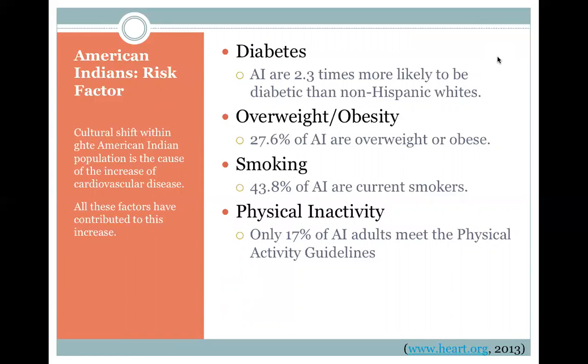So over the past 50 years, the shift within this culture has consisted of less physical activity, a change in their diet, and more of the population smoking, which we know are all risk factors for heart disease. American Indians are 2.3 times more likely to be diabetic, and their youth are 9 times more likely to be diagnosed with type 2 diabetes compared to non-Hispanic whites. From 1990 to 2009, there was a 110% increase in American Indians and Alaskan Natives being diagnosed with diabetes.